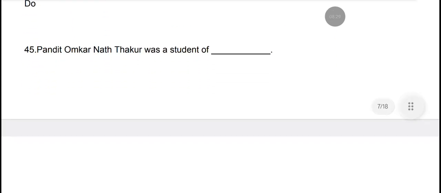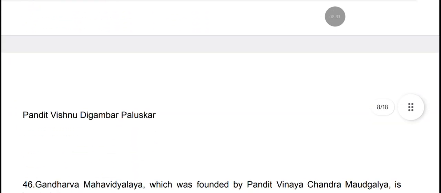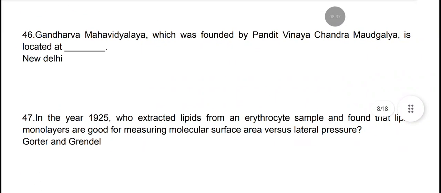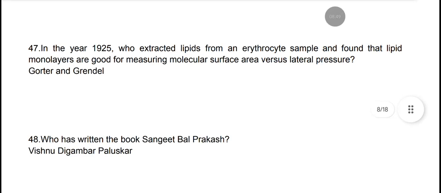Pandit Omkarnath Thakur was a student of Pandit Vishnu Digambar Paluskar. Gandharva Mahavidyalaya, which was founded by Pandit Vinayak Rao Patwardhan, is located at New Delhi. In the year 1925, who extracted lipids from an erythrocyte sample and found that lipid monolayers are good for measuring molecular surface area versus lateral pressure? They were Gorter and Grendel.